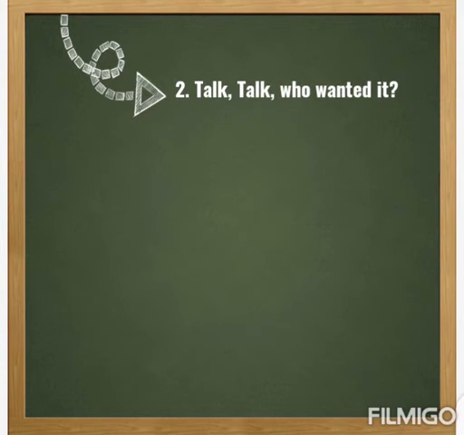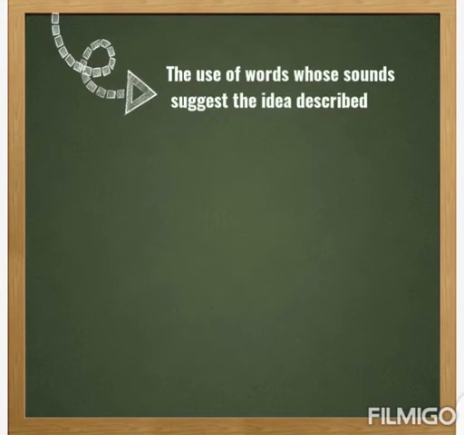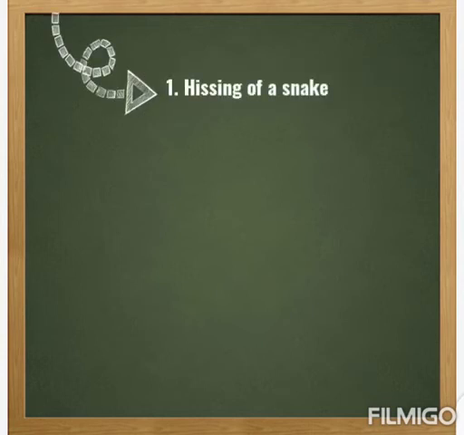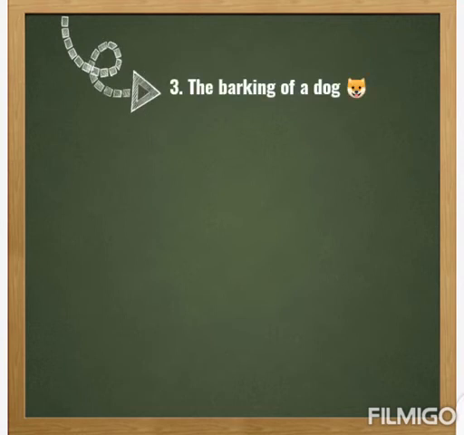The next one, onomatopoeia. Onomatopoeia is the use of words whose sound suggests the idea described. This is the sound in literature. When we say the hissing of the snake, the roaring of a lion, the barking of a dog, or we say the blaring of the siren, they are all representing a sound. The imagery is of sound and it means onomatopoeia.